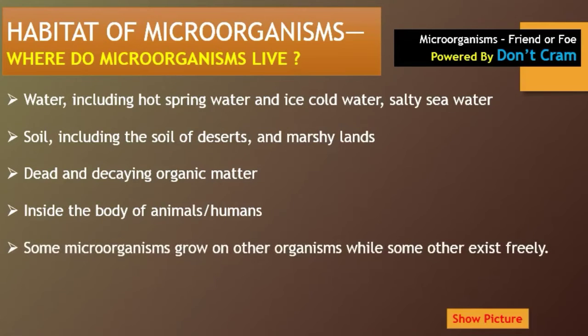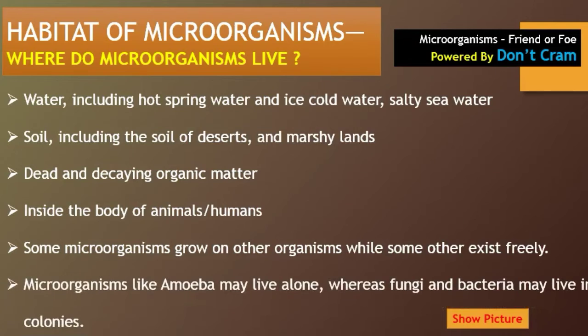And some microorganisms can grow over other organisms, while some others live alone. Like the parasites, they are present over the living body so that they can easily grow themselves. And there are also some other microorganisms that exist freely. It means they do not need any human being or any living body for their growth. So they can easily grow. Like the bacteria, they can live in groups, they can live freely also.